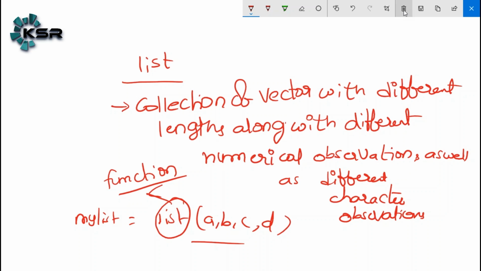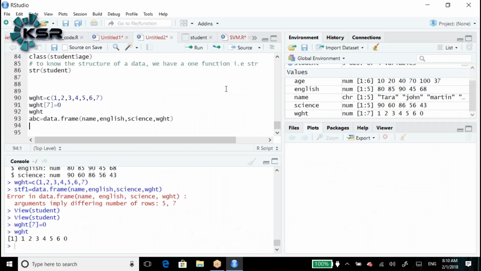Okay. Now how do we create this one? How do we create this one? Here, creating the list data type.